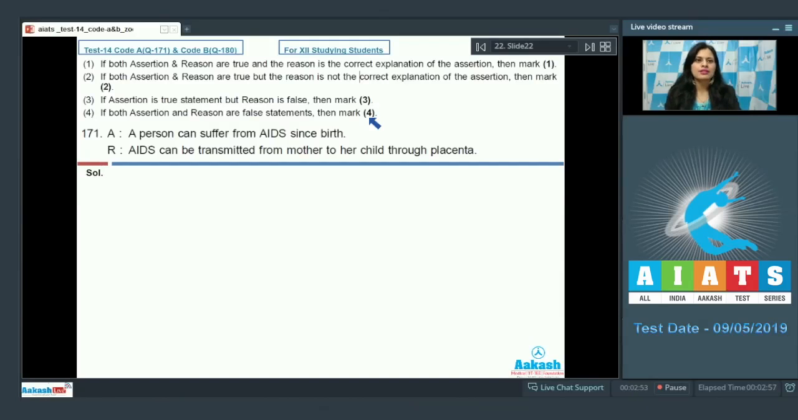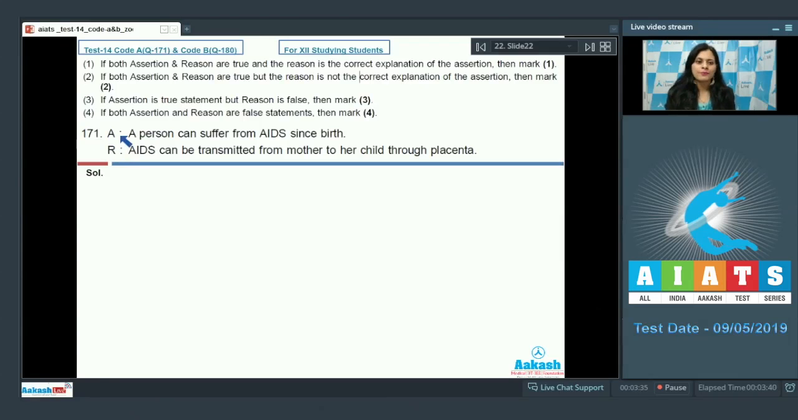In the following questions, a statement of assertion A is followed by a statement of reason R, and we have to answer these questions as per these rules. If both assertion and reason are true and the reason is the correct explanation of the assertion, then mark 1. If both assertion and reason are true but the reason is not the correct explanation of the assertion, then mark 2. If assertion is true statement but reason is false, then mark 3. And if both assertion and reason are false statements, then mark 4. And according to this, let's attempt the very first question.